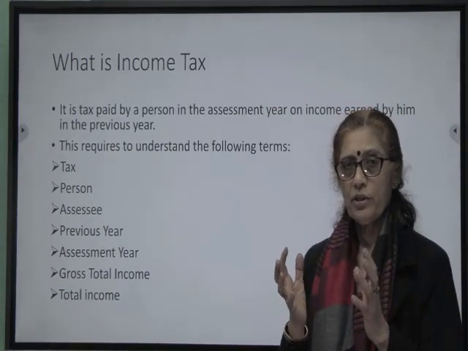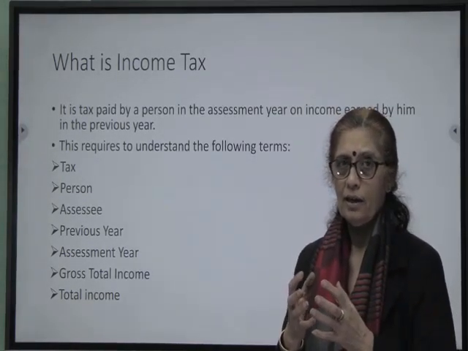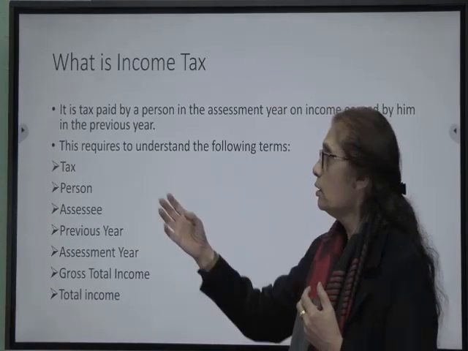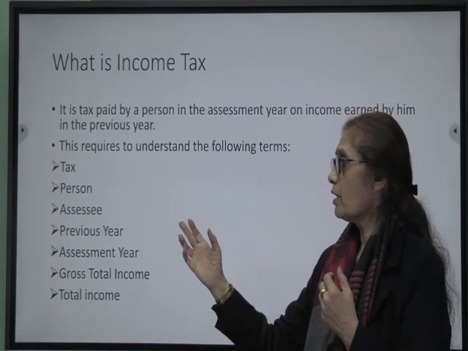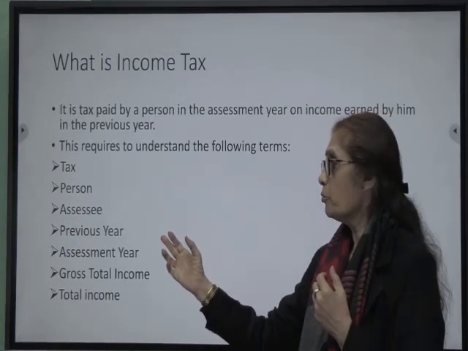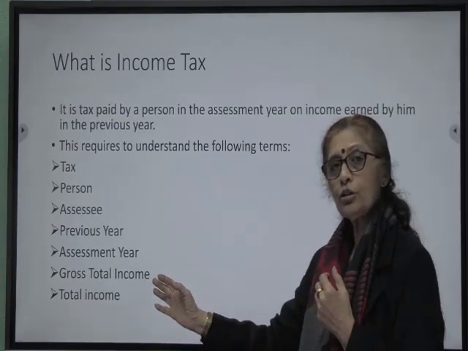When we talk of this definition, a lot of concepts need some clarity, and the concepts include tax, person, assessee, previous year, assessment year, gross total income.